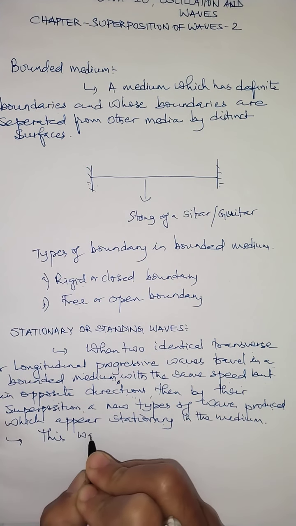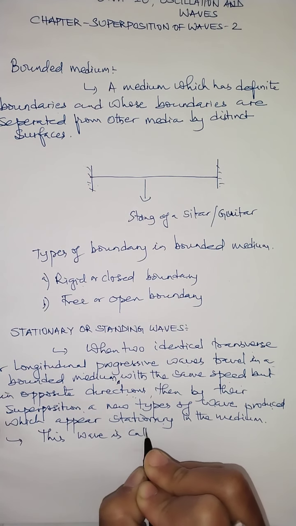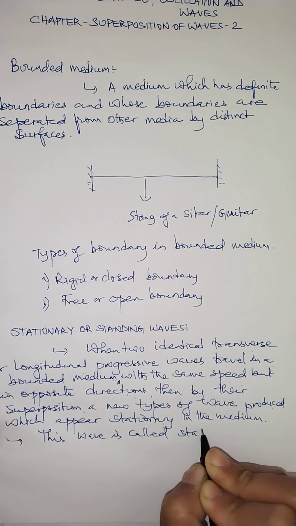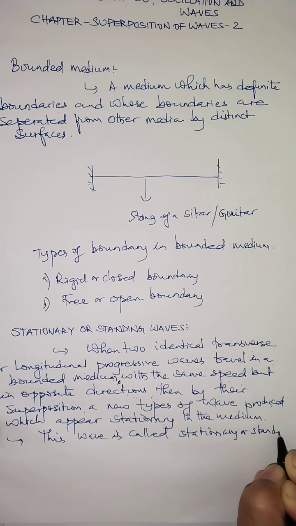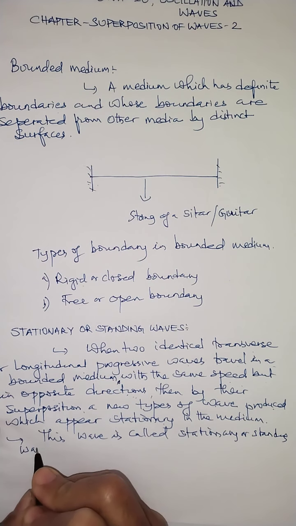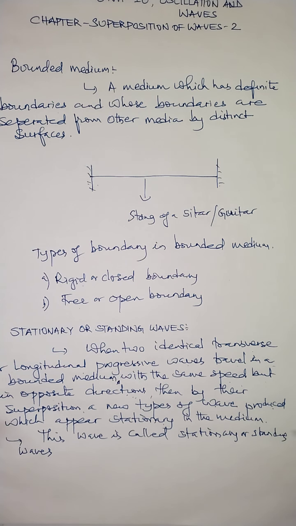This wave is called a stationary wave, or we also define it as a standing wave. So a standing wave or stationary wave is a type of wave which appears in a medium by the superposition of two identical transverse or longitudinal waves which travel in a bounded medium, with the same speed but in the opposite direction. Such a type of wave is called a stationary wave or standing wave.